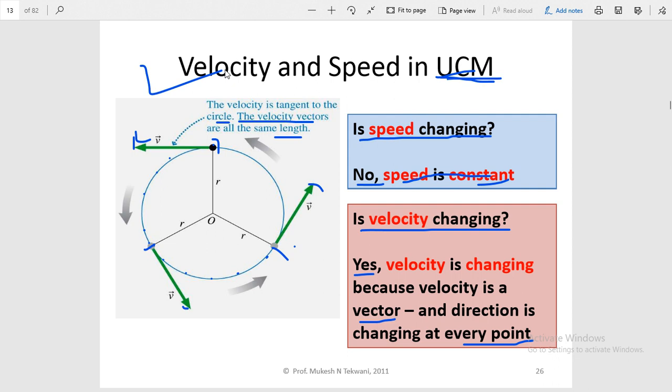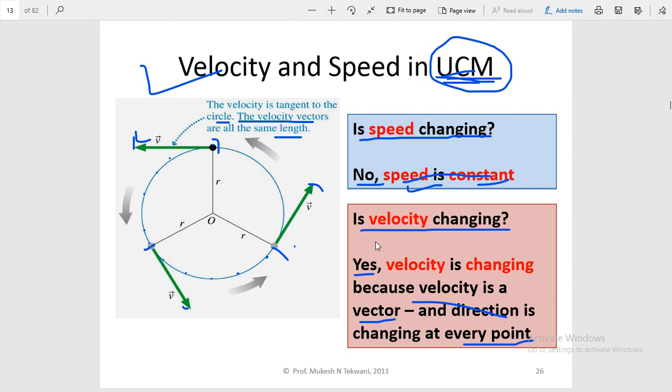You learned here that in uniform circular motion, speed is constant, but velocity is not constant, because there is a change in the direction of the velocity. The most important point is that the magnitude of velocity remains the same at each point, but due to the change in direction of the motion there is a change in velocity.